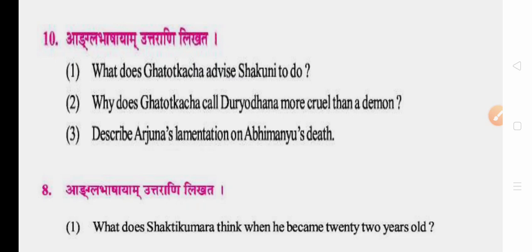Describe Arjuna's lamentation on Abhimanyu's death. As per the dialogue of Ghatotkacha, after the death of one son, Abhimanyu, Arjuna got into a panic condition. So it is a reminder for Dhritarashtra. He has 100 sons, so he should not get into that panic condition as Arjuna faced. So Arjuna was in a panic condition after Abhimanyu's death.